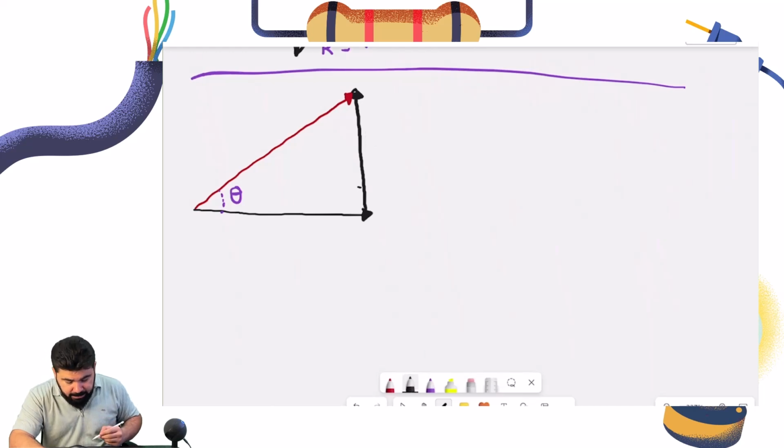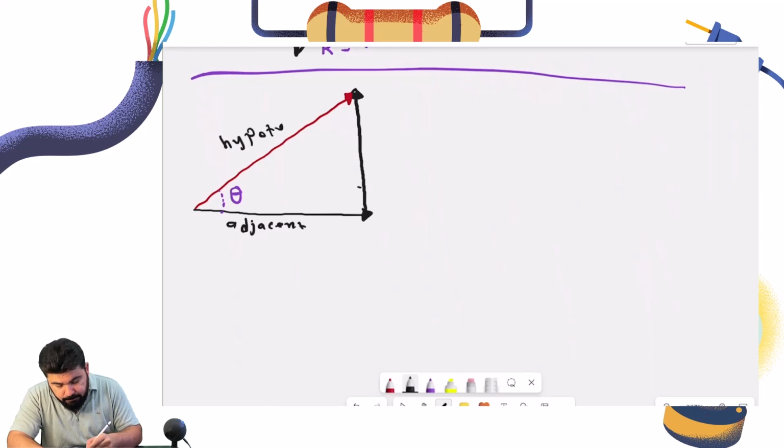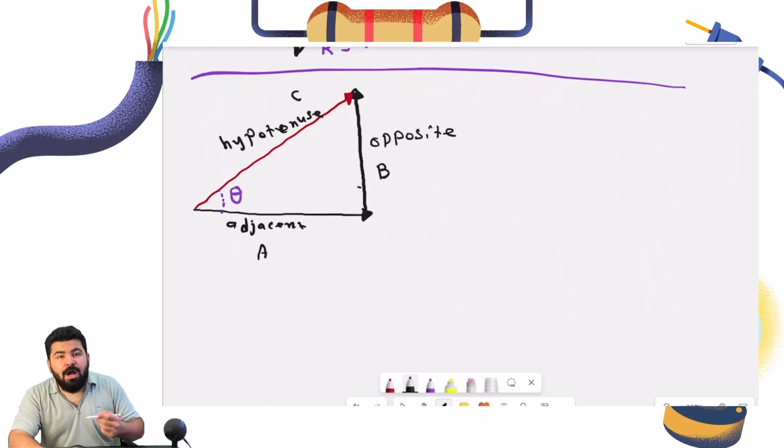You have studied this in math: the side close to the angle is called adjacent. What about this one? This is called hypotenuse. And this one, which is opposite to the angle, is called opposite. Now let's give them their names. This is A, this is B, and this was C. Now how can we find the resultant vector?